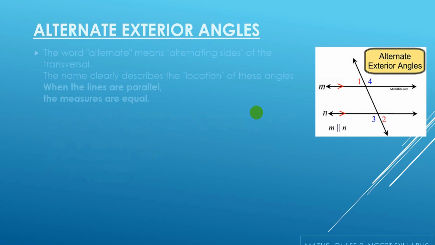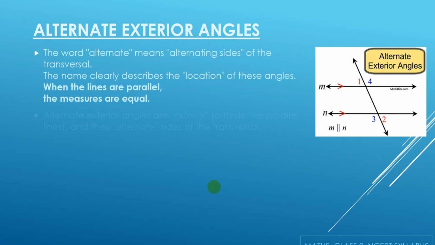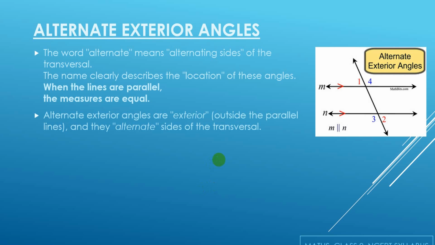alternate exterior angles. As the name suggests, alternate means on the alternate sides of the transversal, and exterior means that these angles lie in the exterior region of the parallel lines. So here angle 1 is alternate exterior to angle 2, and angle 3 is alternate exterior to angle 4.